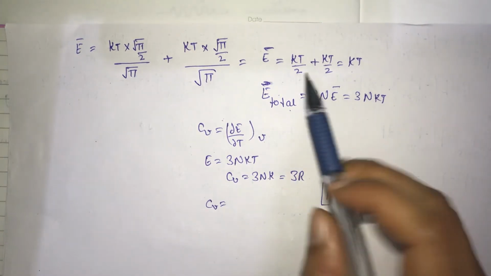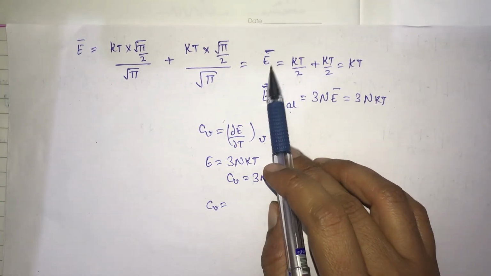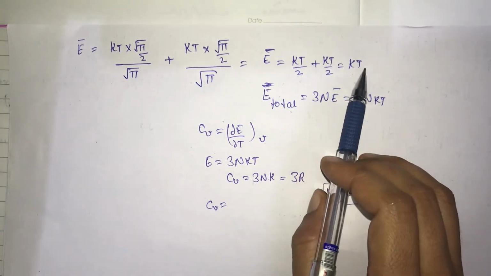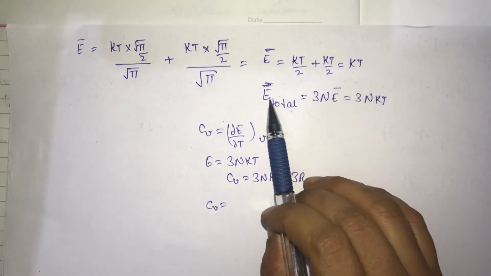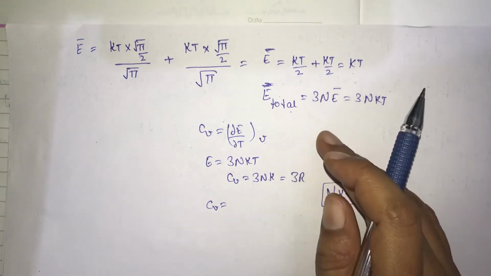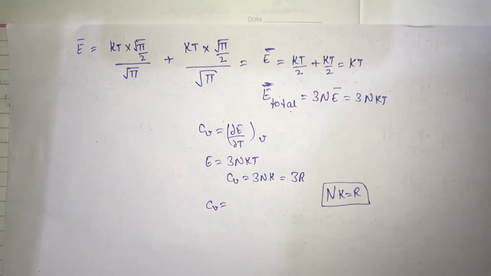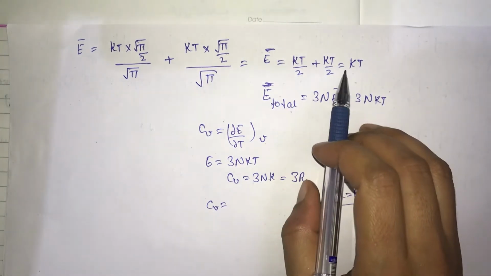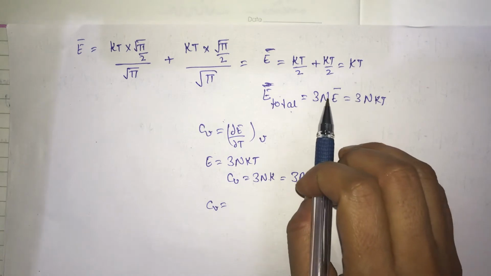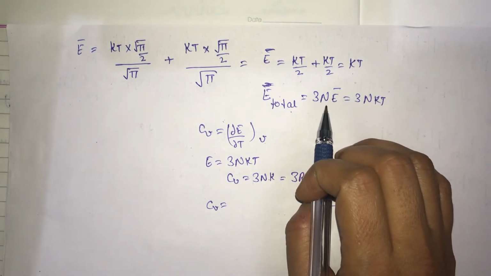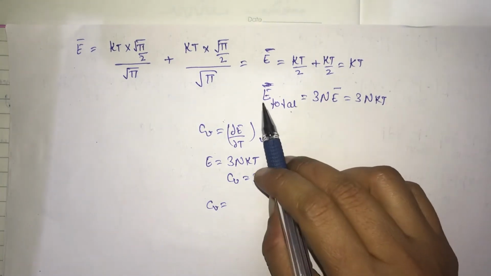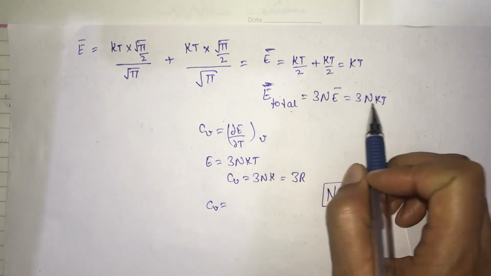We had calculated the average energy for a single harmonic oscillator, which is equal to kT, and from this we had calculated the total energy for N harmonic oscillators. As in classical theory it was assumed that atoms vibrate independently of each other, like independent harmonic oscillators, we calculated the energy for one harmonic oscillator, and then for three-dimensional N harmonic oscillators. So this total energy is equal to 3NkT.